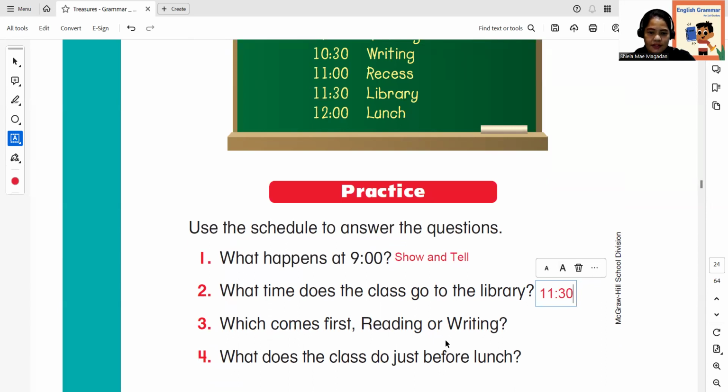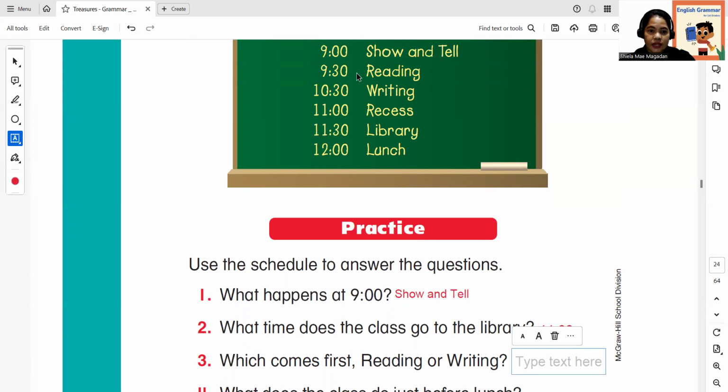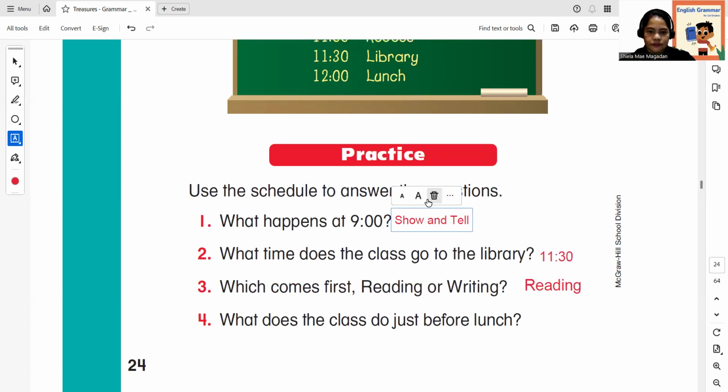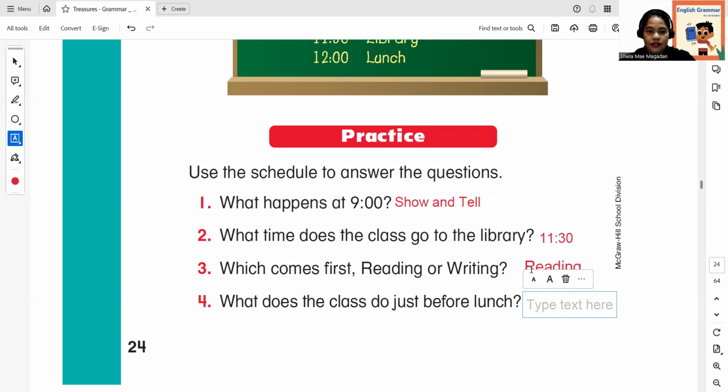Which comes first, reading or writing? Okay, which is first? Reading or writing? Okay, good. It's reading. Okay, and the last one. What does the class do just before lunch? Okay, just before lunch. This one is lunch.